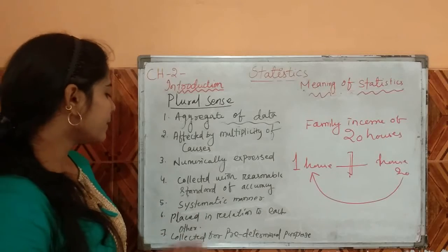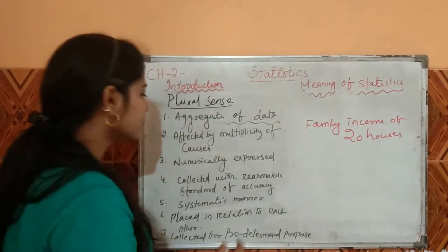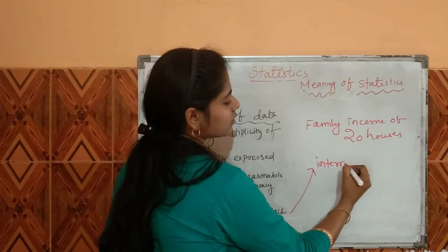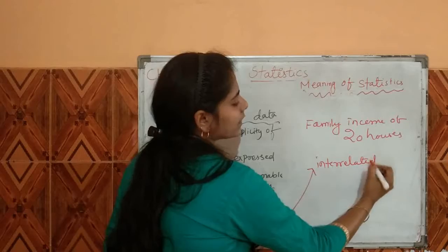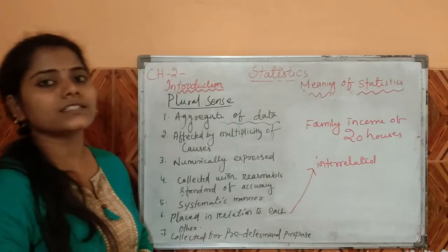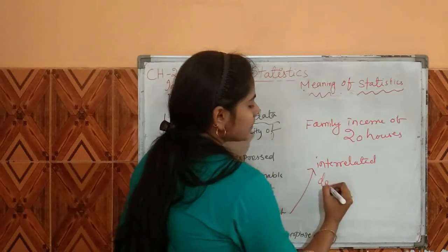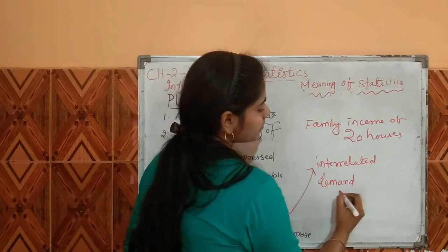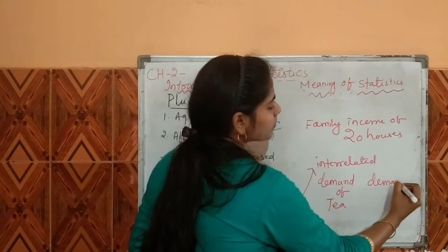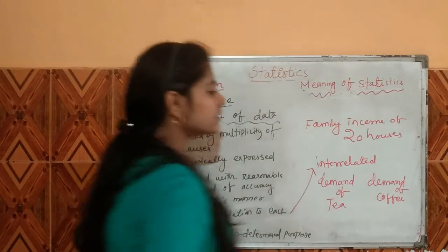Next is placed in relation to each other. Placed in relation to each other means it is based on interrelated data. That means whatever data are collected, they are interrelated to each other. For this purpose we can take the example of the demand for tea and the demand for coffee.